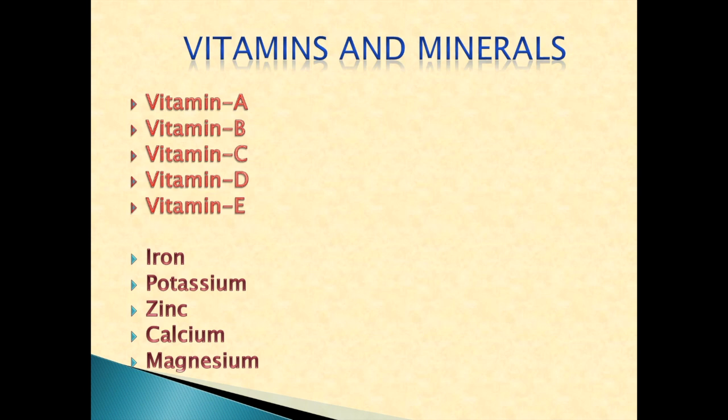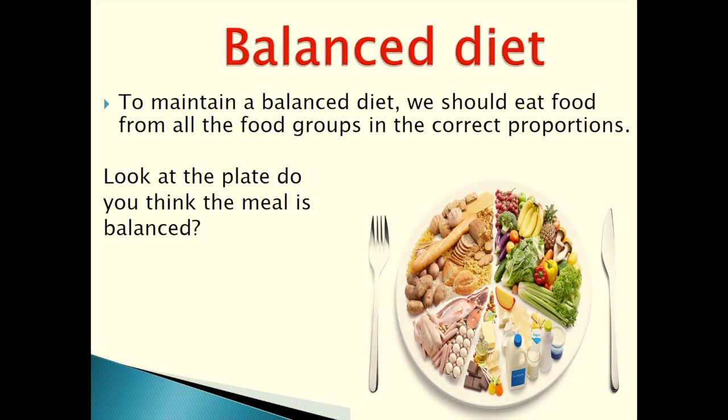Let's see what are the vitamins and minerals we have learned in each food group. So we have learned vitamin A, vitamin B, vitamin C, vitamin D and vitamin E. And minerals, we have learned iron, potassium, zinc, calcium and magnesium. So after knowing the nutrients and their functions in each food group, you must be wise to choose your diet and maintain your diet in balance.